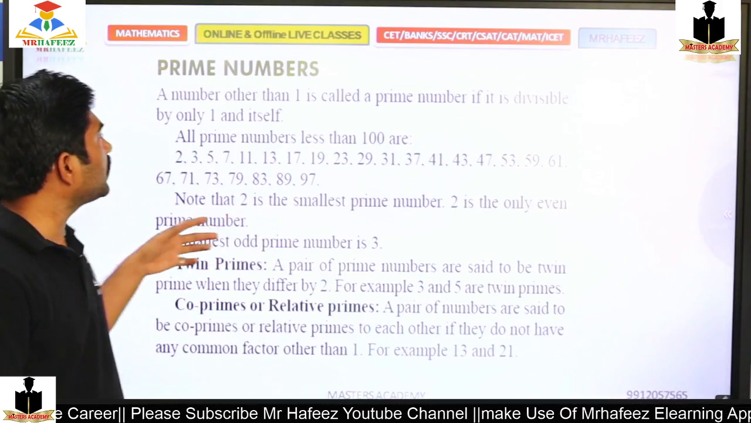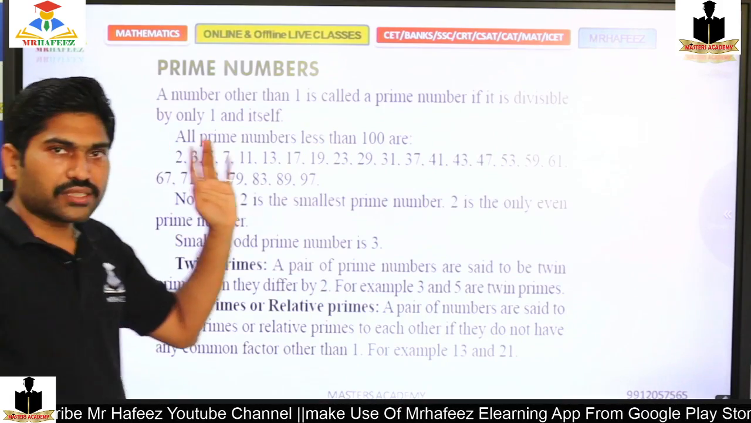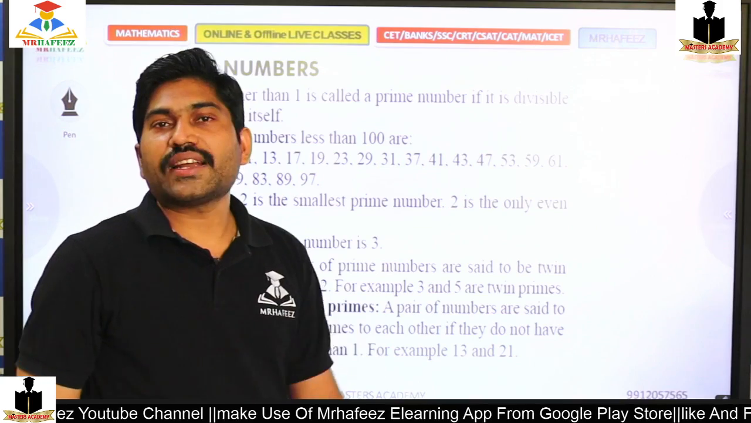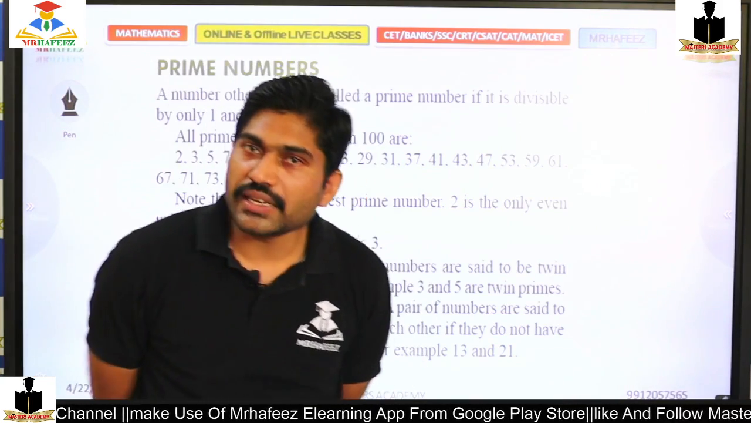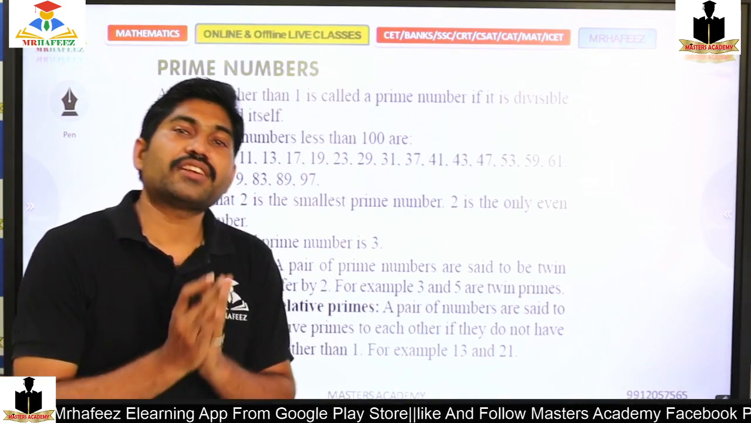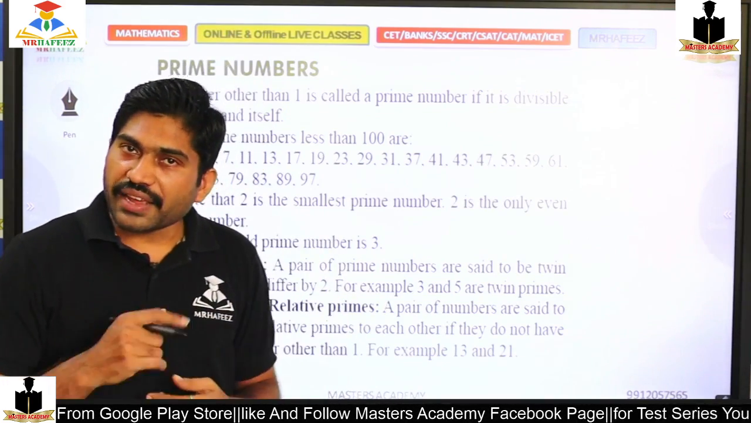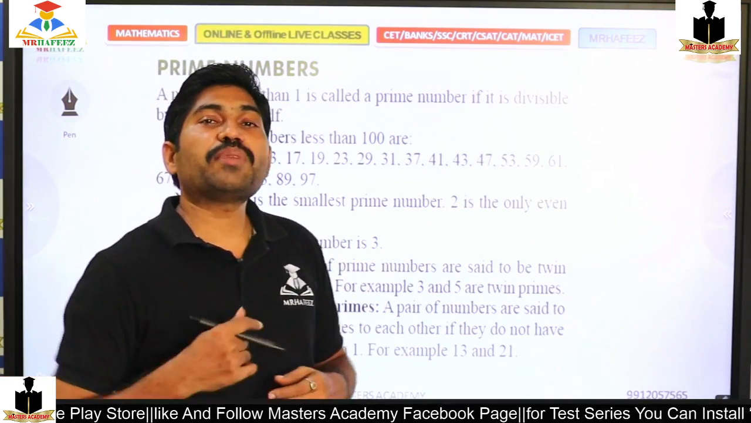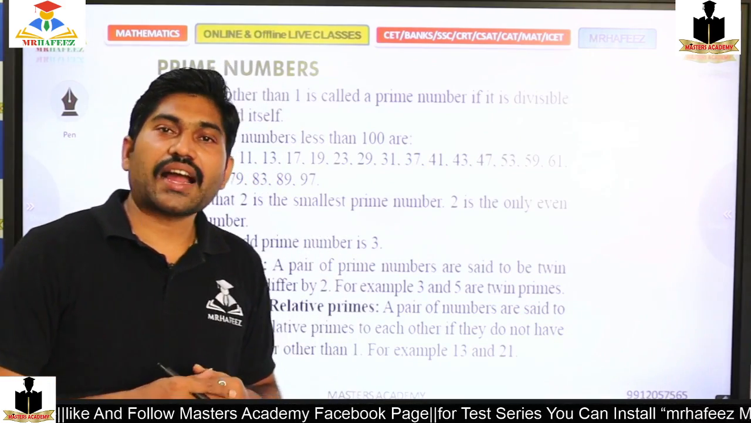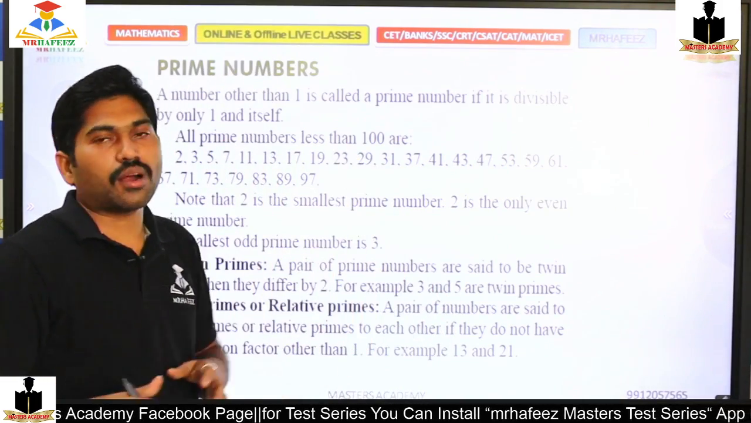So all these are prime numbers. What exactly is a prime number? It completely depends on a factor. What exactly is a factor? A factor is a number by which I can divide completely. What is a multiple? A multiple is what I get if I multiply by any natural number; I'll get all the multiples.